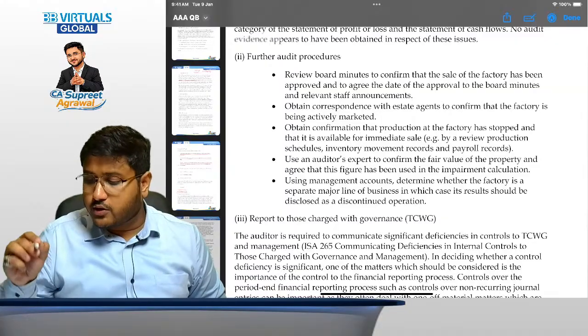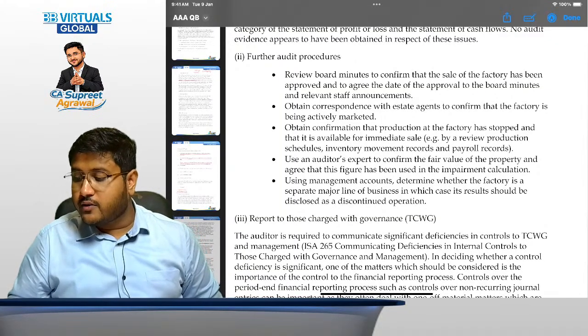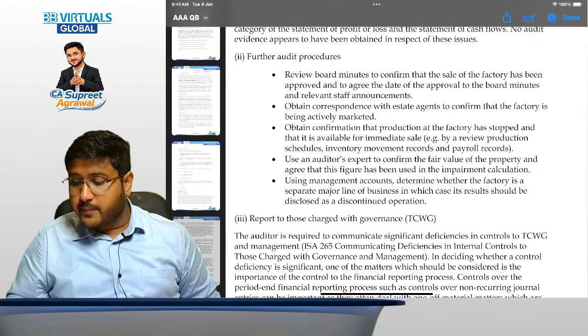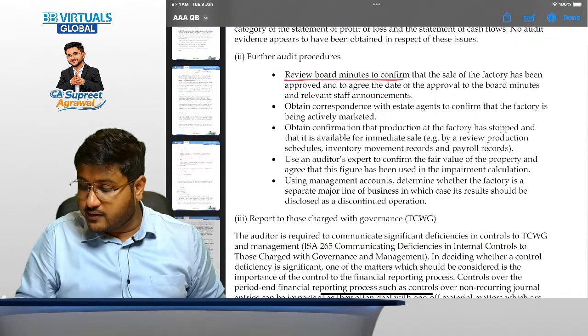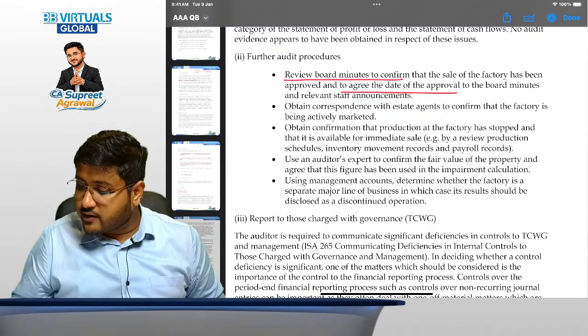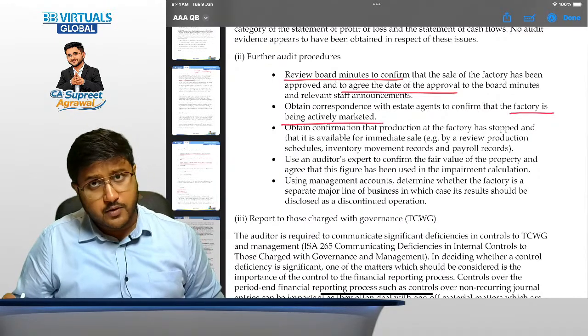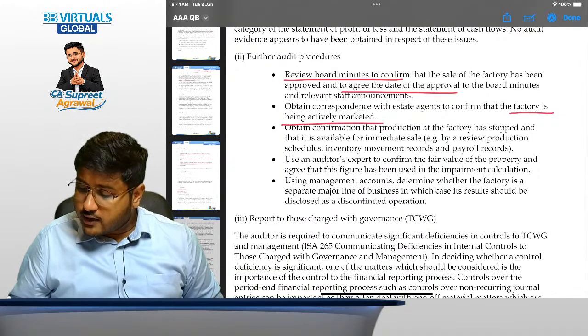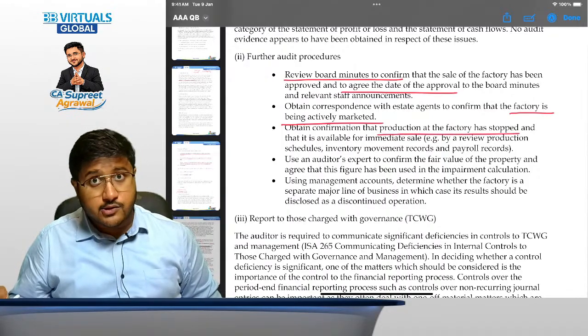Further audit procedures. Review board minutes to confirm that the sale of the factory has been approved and agree to the date of the approval. This is important. Then obtain correspondence with estate agents to confirm that the factory is being actively marketed for sale or not, right? Then obtain confirmation that production at the factory has stopped or not.